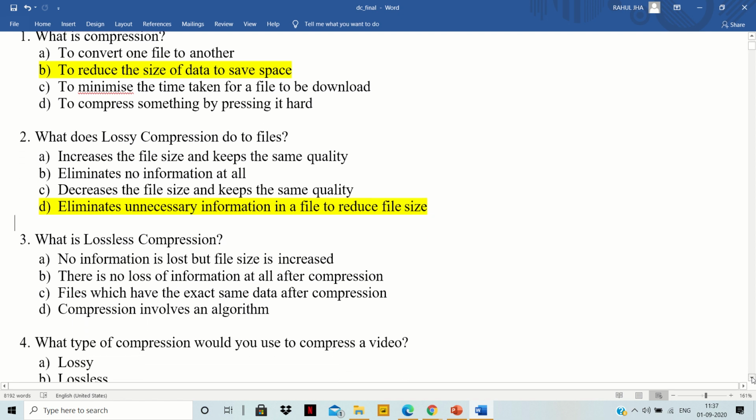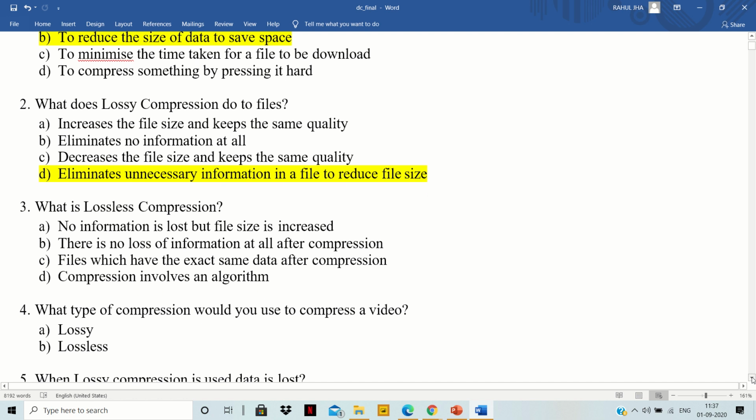What is lossless compression? In lossless compression, there will be no data loss, there will be no loss of information, even if it is unnecessary. So options are A, no information is lost but file size is increased. B, there is no loss of information at all after compression. C, files which have the exact same data after compression.